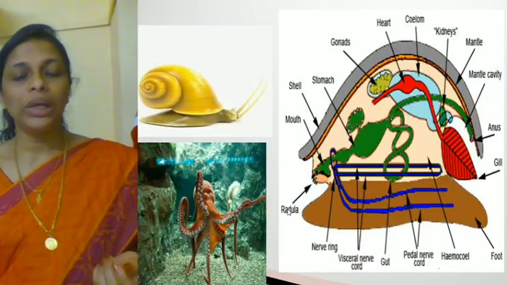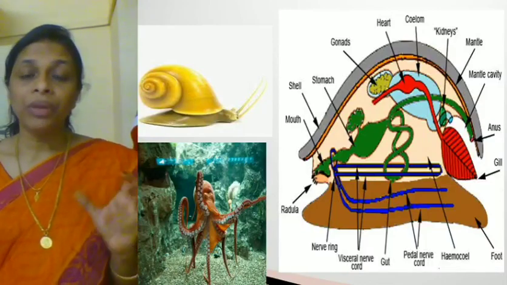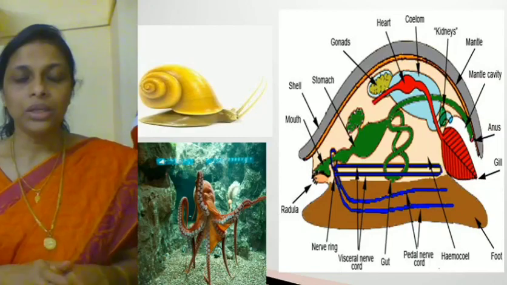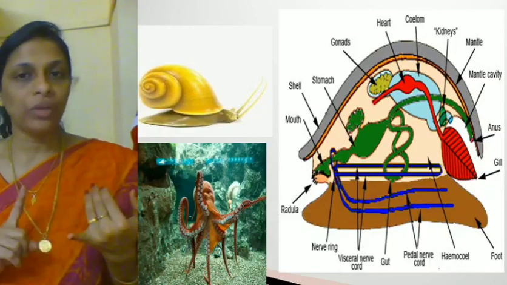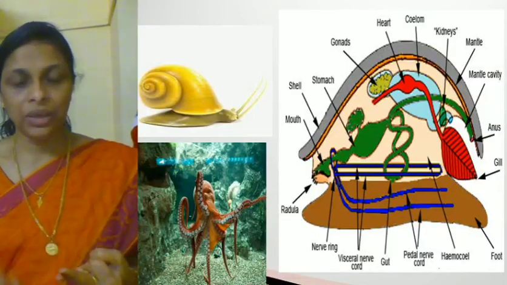Okay, so what is radula? It is a rasping organ found in molluscans. That is again another important unique feature found in Mollusca. Okay, so they have a calcareous shell made up of calcium carbonate. They have a head, muscular foot and a visceral hump.